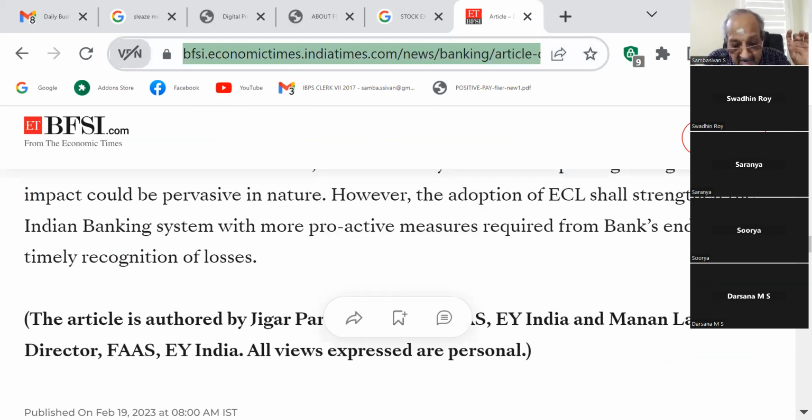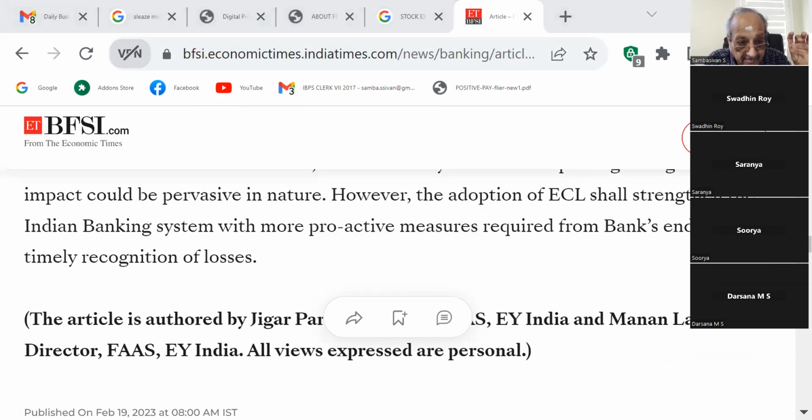WhatsApp page. And sir, if I derived a formula from the RBI site, that ECL is calculated on present due into probability of losses into LGD. But I could not find what LGD is and what the probability of losses means. The certain percentage of how much loss will be incurred in future, that I understood. But what LGD is, I couldn't find that. No, but this type of difficult questions, they will not ask mostly because I am not following it.